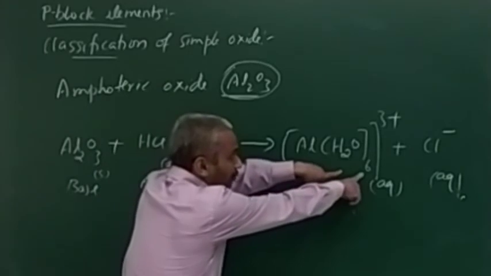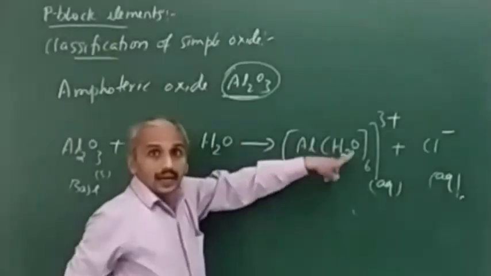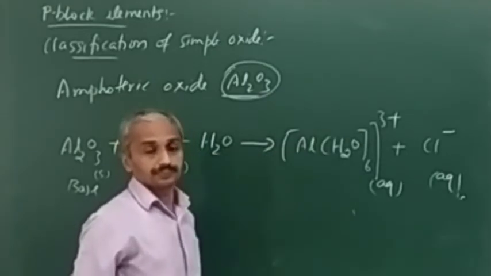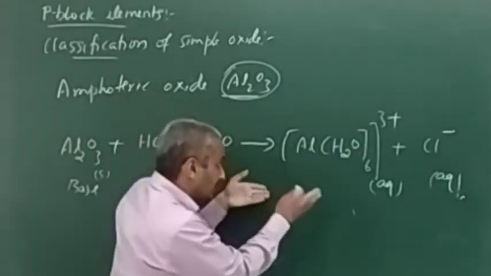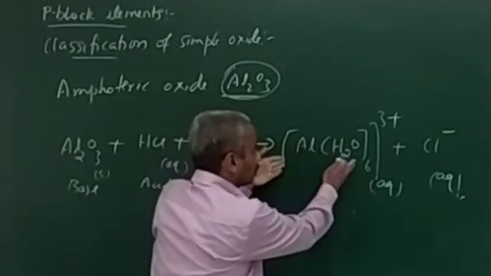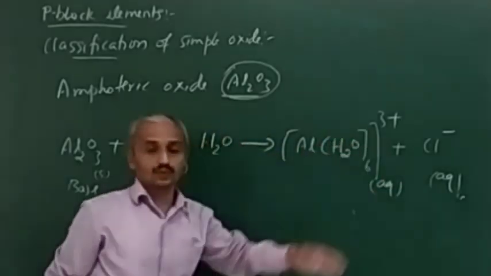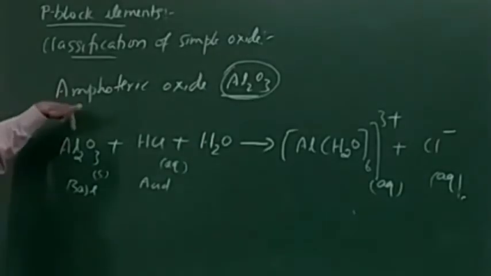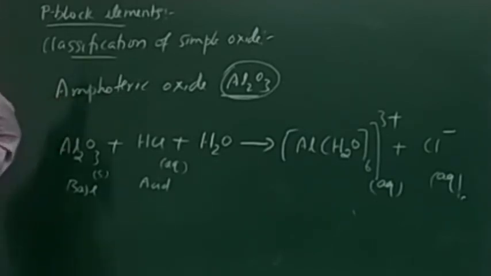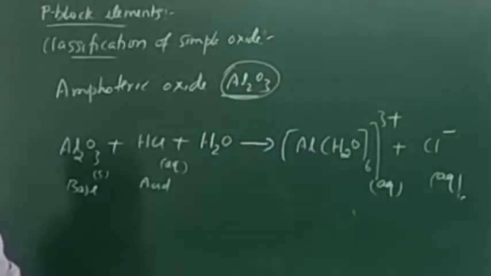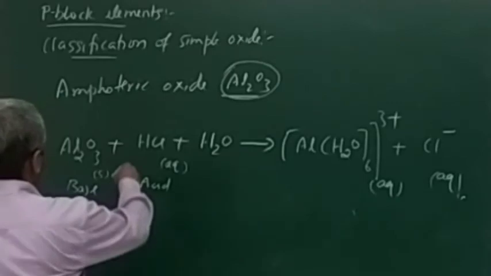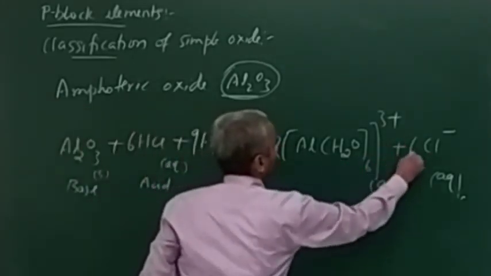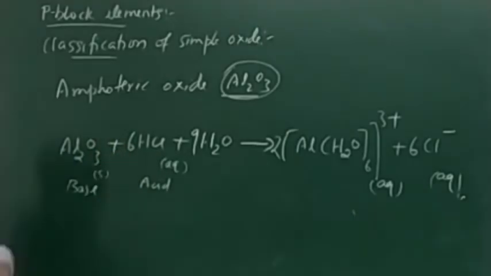What is the name of this? Hexaaqua aluminium 3 ion. Or I can write Al(H2O)6 with Cl3. So a complex will be formed over there. So here it proves that solid Al2O3 is acting as a base. What is the balanced equation? I think the equation is balanced.